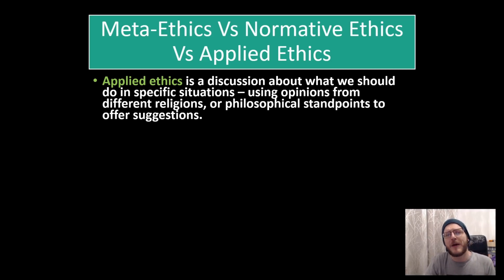Applied ethics is all about figuring out what we should do in situations like abortion or euthanasia or the environment or war, and using different religious theories or different ethical theories or different philosophical standpoints to figure out what we should do in those individual situations. Now, this is the type of ethics that most people do. This is the type of ethics that people do in their day-to-day lives every single day. They encounter a situation and they ask themselves, what should I do here?